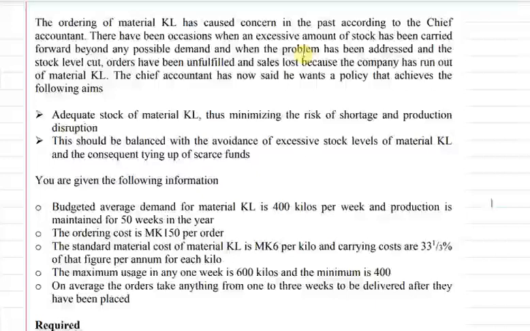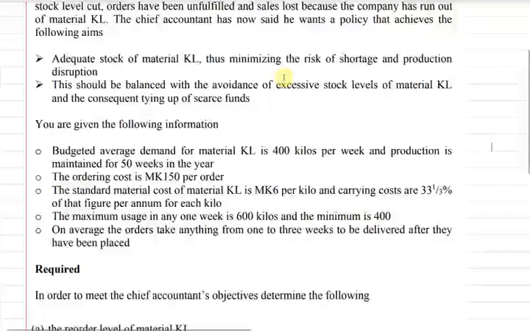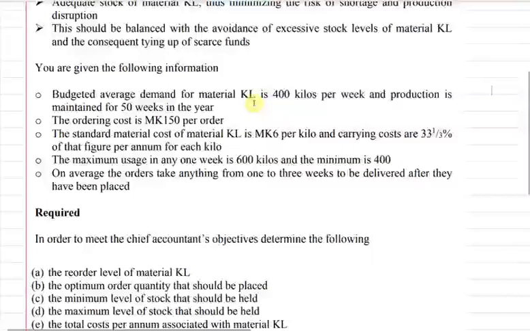So have you seen that sometimes they had too much inventory, that they would actually carry on to the next year, or too little inventory? That means they were not managing their inventory well. So he wants a policy that will achieve this: adequate stock of K and L, thus minimizing the risk of stock-outs and production disruption. This should be balanced with the avoidance of excess stock levels of K and L and the consequent tying up of scarce funds. So we have this information, which is now critical for our solving.